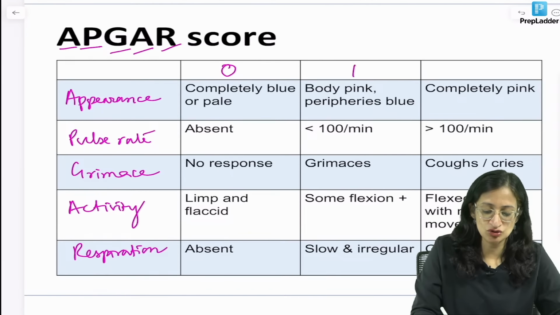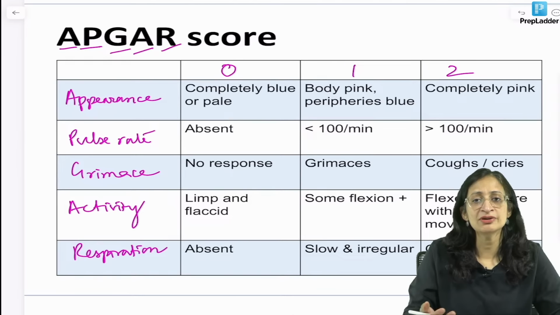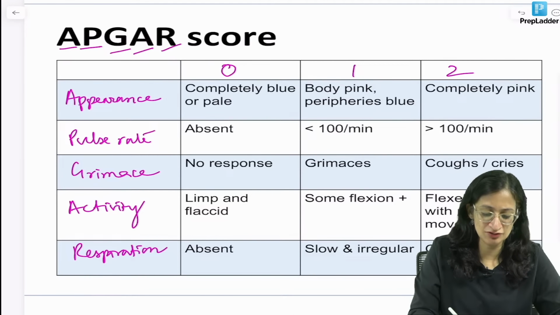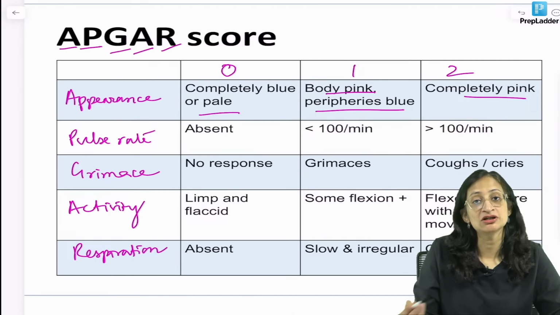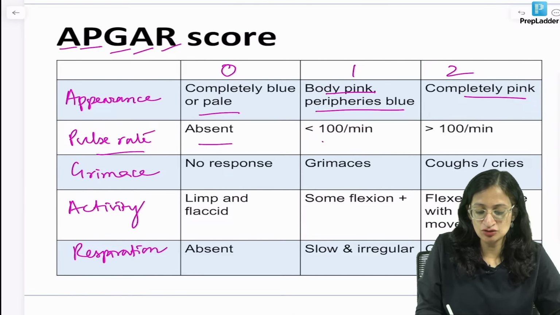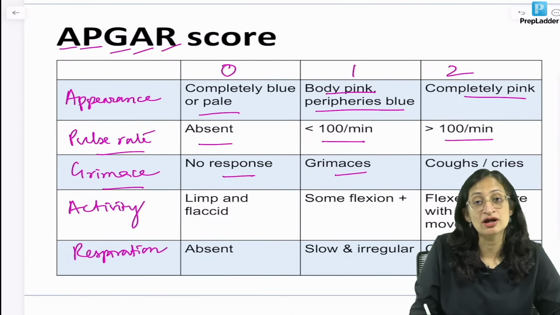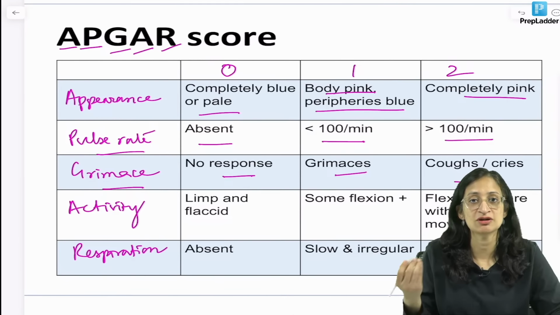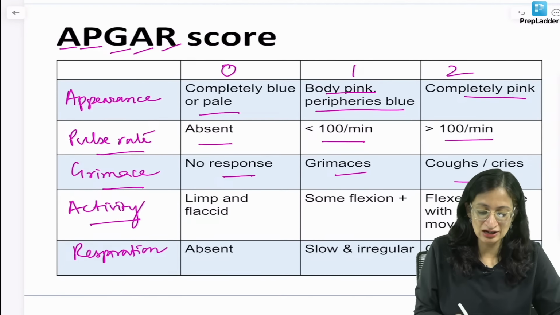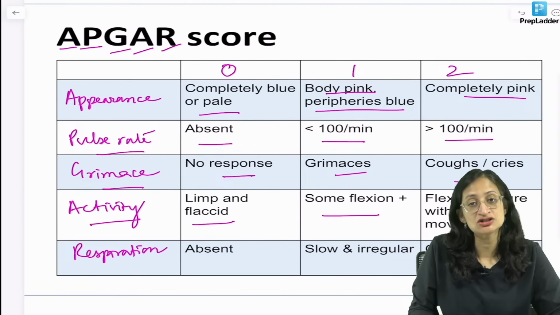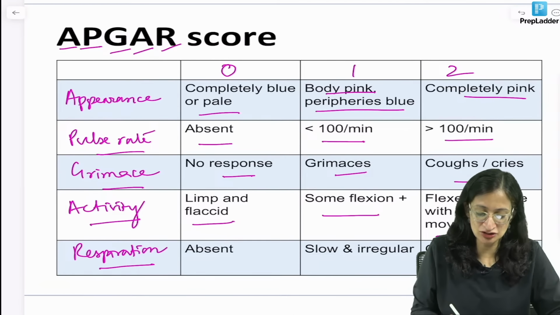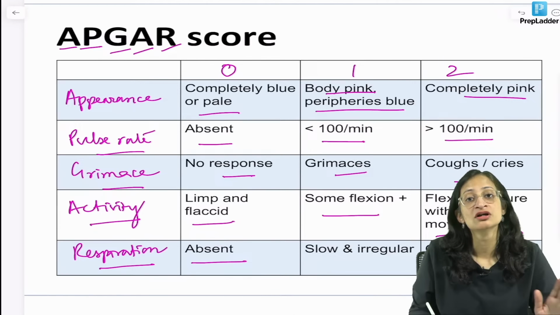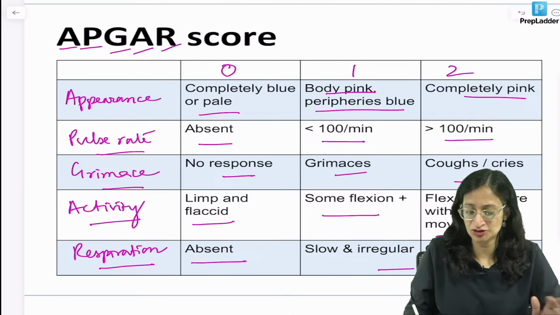Each of them is given a score of 0, 1, 2. Appearance: if completely blue or pale, we give a score of 0; body pink, extremities blue, 1; completely pink, 2. Pulse rate: absent 0, less than 100 is 1, more than 100 is 2. Grimace: no response 0, grimaces 1, and 2 we give when the baby coughs or cries on stimulation. Activity: limp and flaccid 0, some flexion 1, and well flexed, well moving limbs 2. Respiratory effort: absent 0, slow and irregular 1, and good respiratory efforts 2.